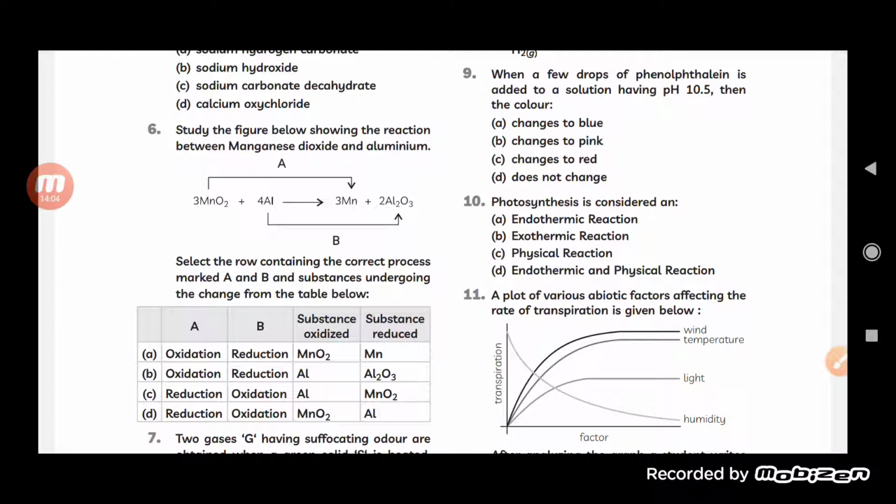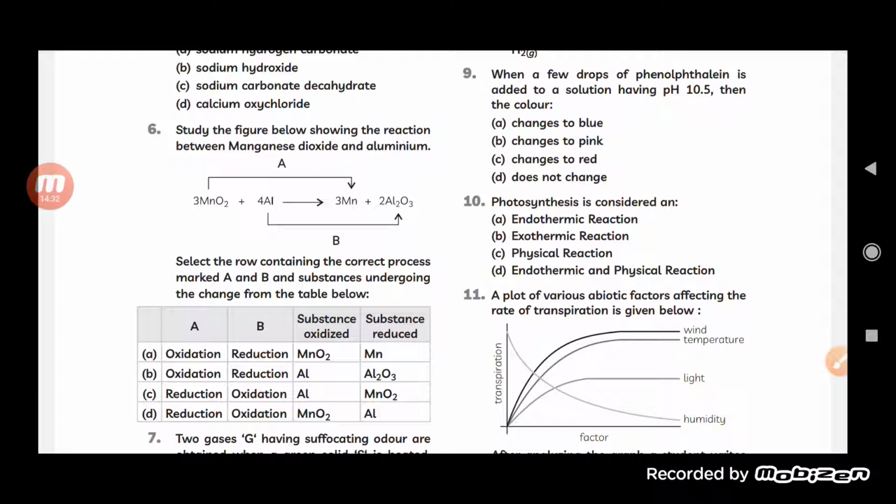So, the first one, if we talk about A, in case of A, manganese dioxide, there is a removal of oxygen happening here. So, it will be reduction. And B, since the aluminium is adding oxygen, obviously it will be oxidation.